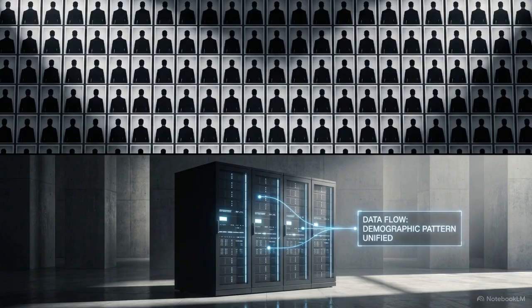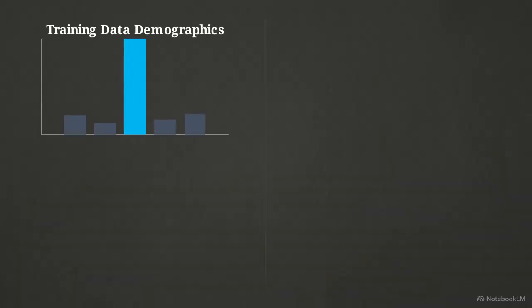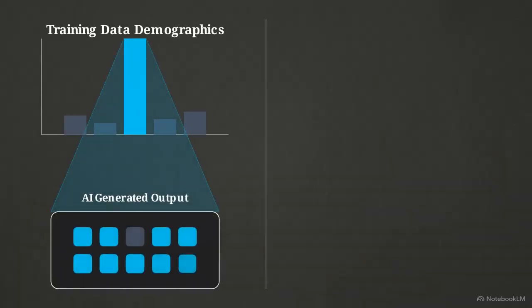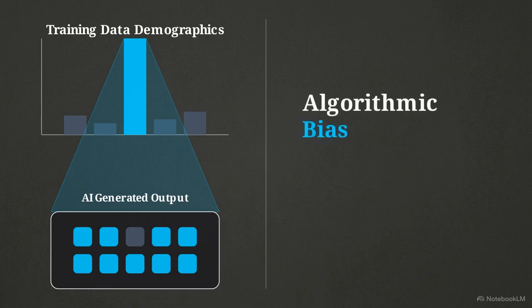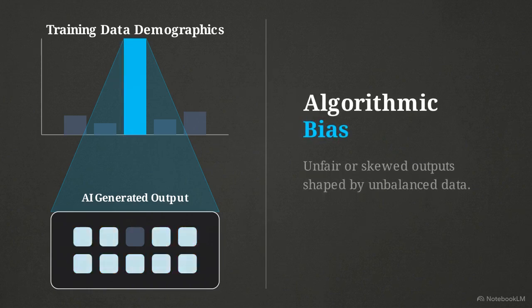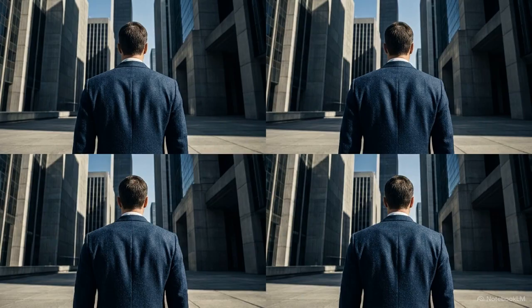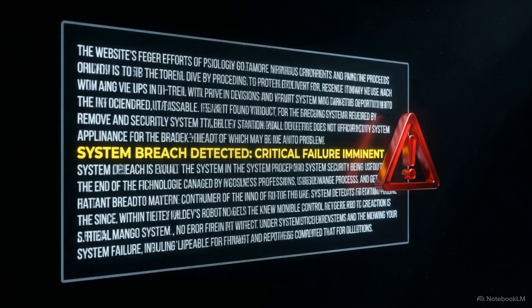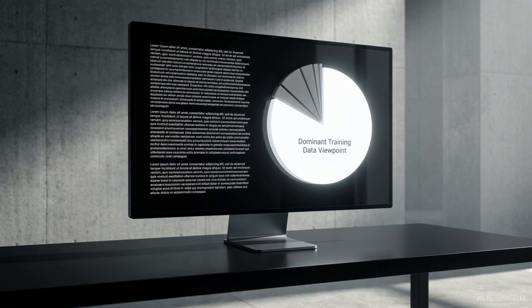Because generative AI learns from human-made data, it absorbs human flaws. If the training material overrepresents certain viewpoints or stereotypes, the model will reproduce those patterns. This is algorithmic bias, unfair or skewed outputs shaped by unbalanced data. Ask a tool for an image of a CEO, and it may lean entirely on stereotypes. Ask for advice, and the generated language may unintentionally exclude specific groups based on assumptions buried in its training sets. Because no tool is entirely neutral, you must treat generated content as a shaped perspective, never as objective truth.